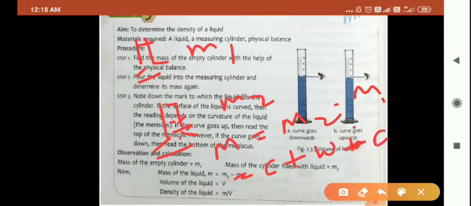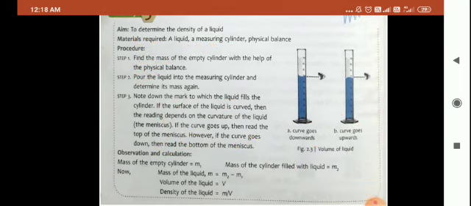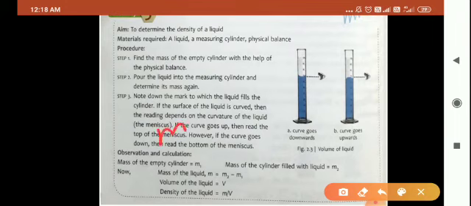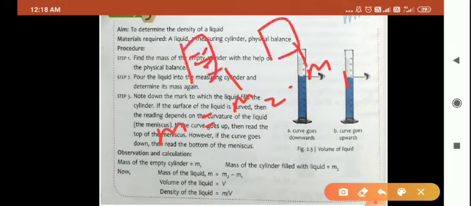Here we will subtract. Now this mass of empty cylinder gets cancelled, and you are left with the mass of water. Or in general, I can say that if you have to find the mass of the liquid or water, M is equal to M2 minus M1, where M2 is the mass of the cylinder with water and M1 is the mass of the empty cylinder. With water means with any liquid.